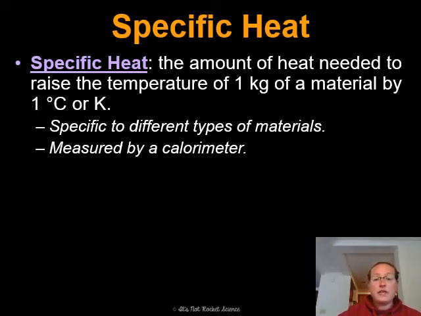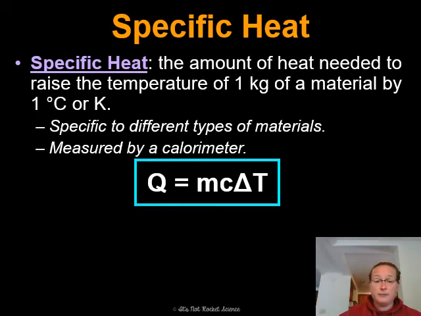We measure specific heat with something called a calorimeter. Because class is not in session right now, you're not able to play with those, and that is really unfortunate. So maybe if we are back at the end of the year and we have time to do that, we can, because those are kind of fun. But that is how we would determine specific heat if we did not know beforehand. But for the purpose of this lesson, we're going to be presented with situations in which we know what the specific heat is.